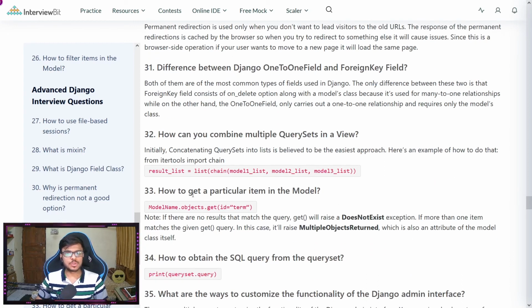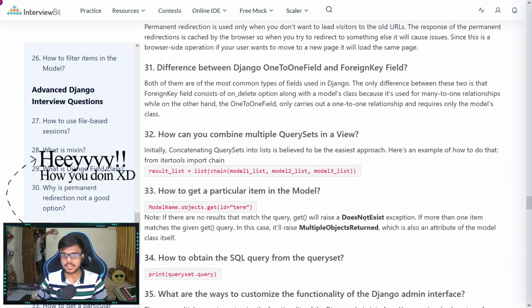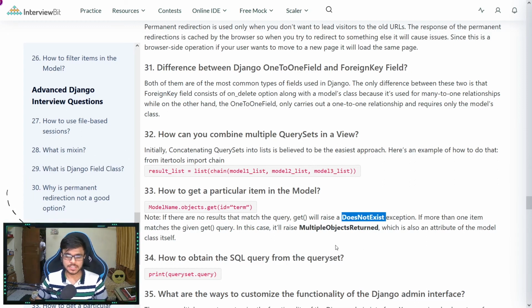Question number 33, how to get a particular item in the model? We can directly call the model name, objects.get, and whatever the id is. Now if there is no result for that query, then a DoesNotExist exception is raised. But if multiple objects are returned, then we get a MultipleObjectsReturned exception.